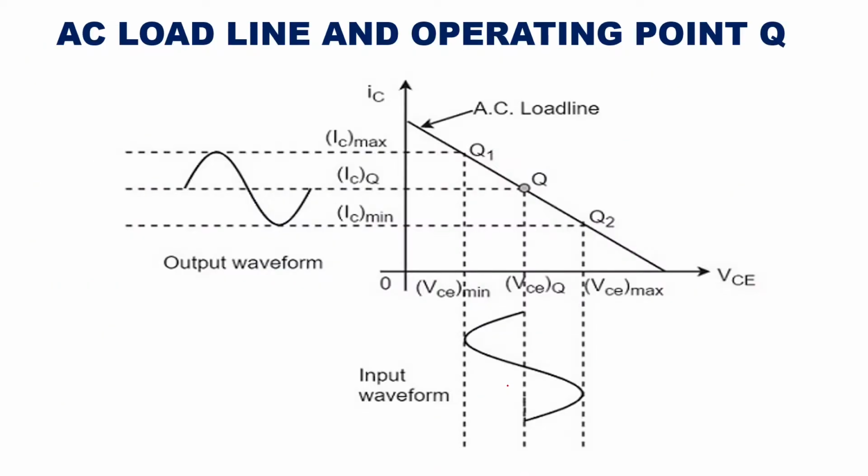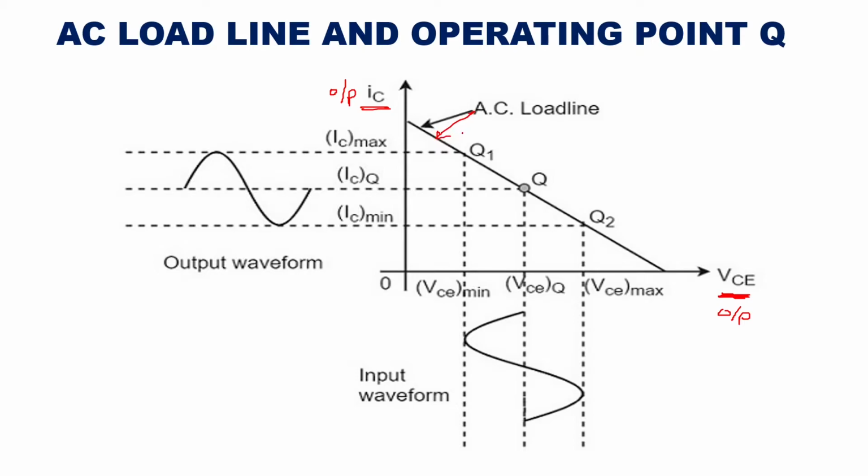Okay, then if you see it on a graph of output characteristics of a transistor in common emitter configuration, here the y-axis we have taken as collector current, which is your output current, and the x-axis is the voltage between collector and emitter. This is the output voltage. Okay, and on this you are going to draw the AC load line, which we have already studied. So this is your AC load line.